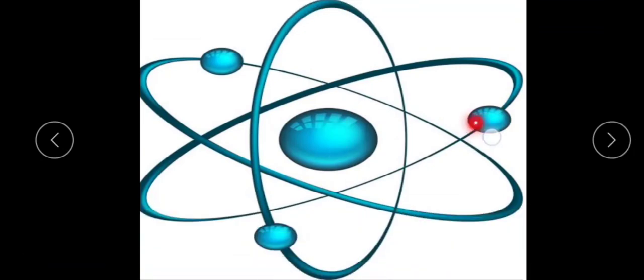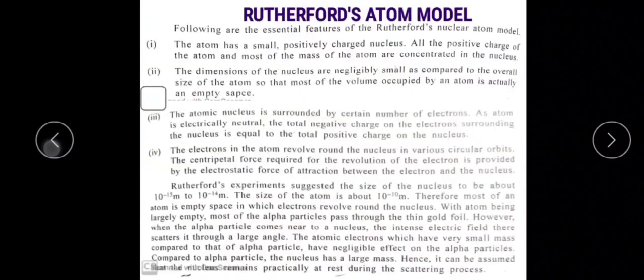That's why the negatively charged electron revolves around the nucleus, with the centripetal force provided by the electrostatic force of attraction between the positively charged nucleus and the negatively charged electron. This is the next postulate, or feature, of the Rutherford atomic model.